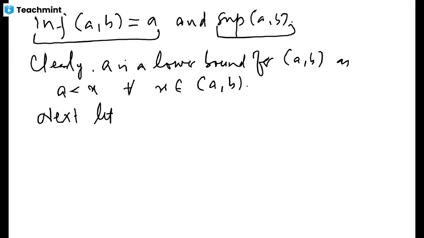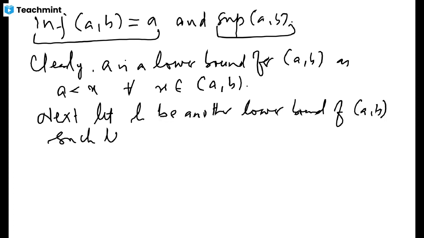Let us take another lower bound of (A, B) such that this lower bound is greater than A. We want this lower bound to make a greatest lower bound, but suppose on the contrary that this is not the case, then clearly